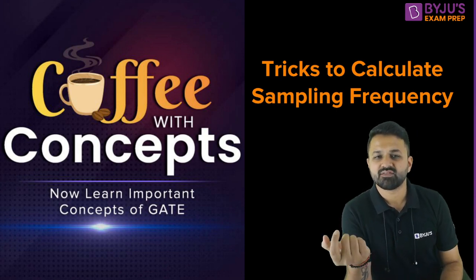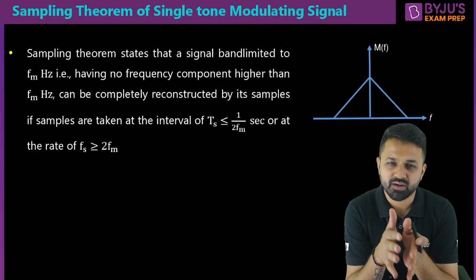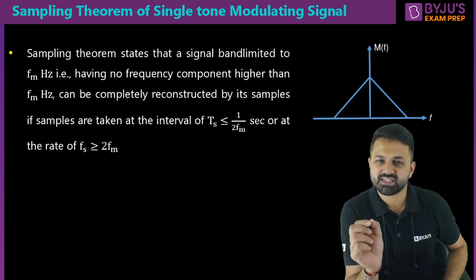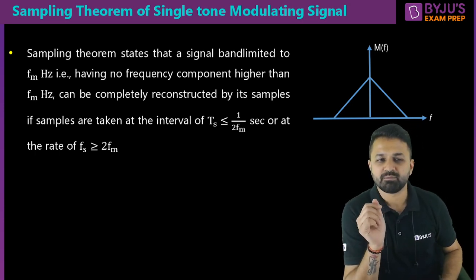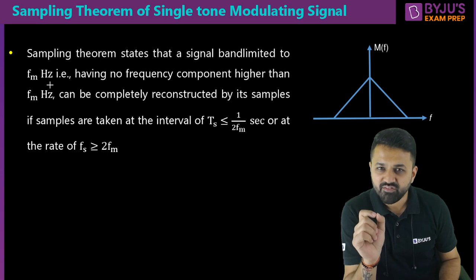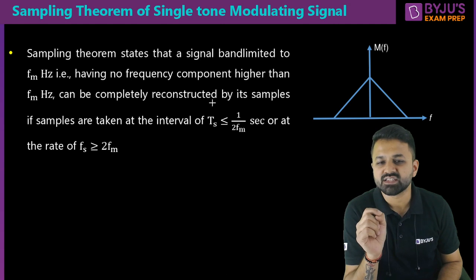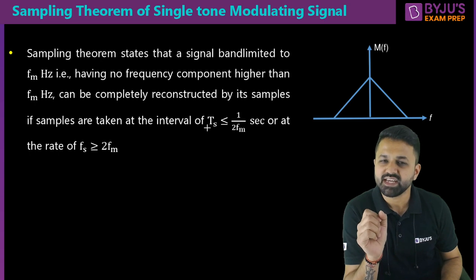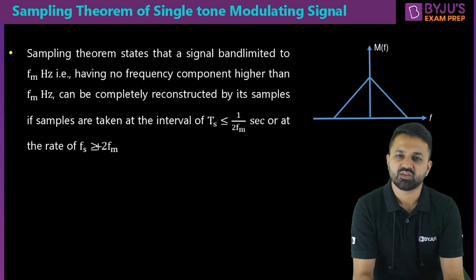Okay, so let's start with a brief of the sampling theorem. Why is sampling required? Whenever we want to convert an analog signal into a digital one, we have to apply the sampling theorem. This is the first step of converting an analog signal into a digital one. So what does the sampling theorem say? The sampling theorem states that any band limited signal having highest frequency component up to Fm hertz can be completely reconstructed by its samples if the samples are taken at an interval of Ts less than or equal to 1 upon 2 Fm, or at the rate of Fs greater than or equal to 2 Fm.